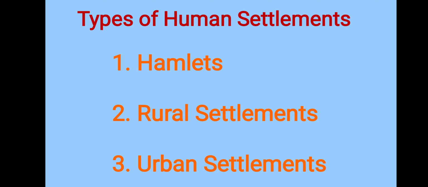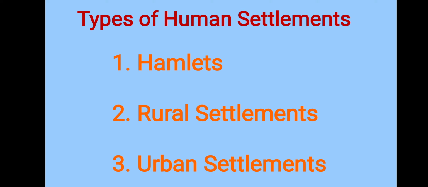And the third one, urban settlement. This is a city area, metropolitan cities, big cities. In that area, many development facilities are provided by the government to the people. That's why in that area, people live on a large scale compared to the hamlet and the rural area.